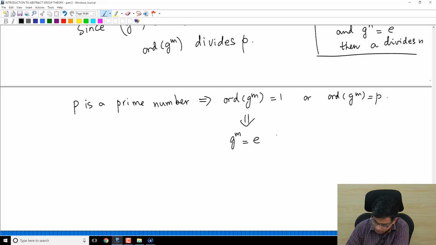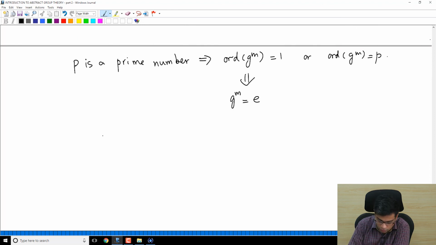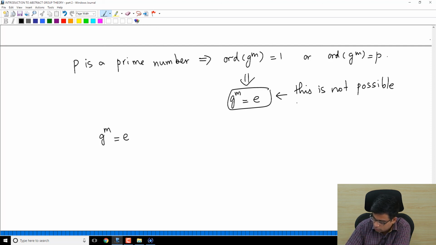that means, if G^m is the identity, apply Lagrange's theorem. So now I'll do so, G^m is the identity, let's say. So I want to say that this is not possible. Why? Why? The reason is,